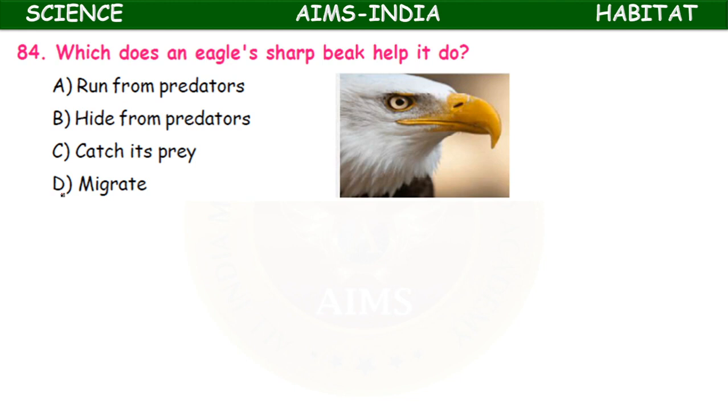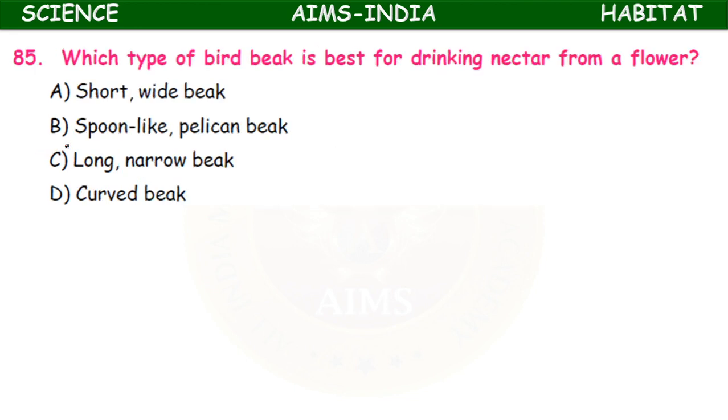Which does an eagle's sharp beak help it do? Run from predator, hide from predator, catch its prey, migrate. It's a hard curved beak. It helps to catch the prey. Which type of bird beak is best for drinking nectar from a flower?